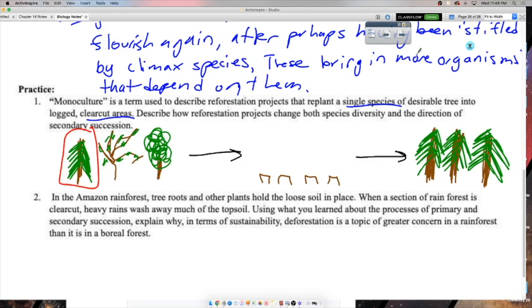Can all the organisms that depended on all of these complex ecosystem interactions also survive here? What about the birds that build their nests in this tree? What about the squirrels that eat the seeds from this tree? What about the things that hunt the squirrels that eat the seeds from that tree? Can those all survive here now?